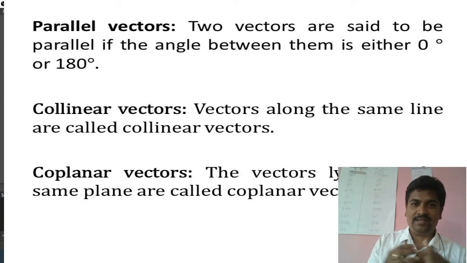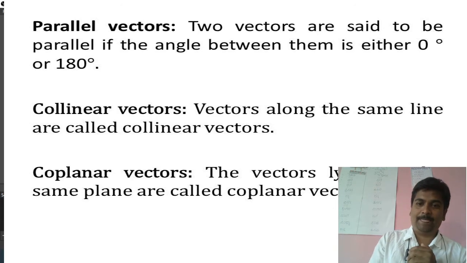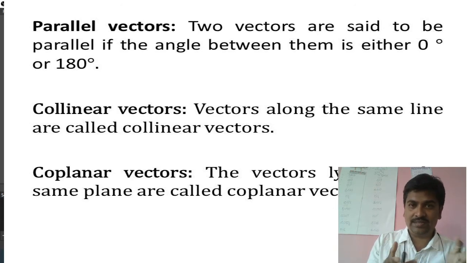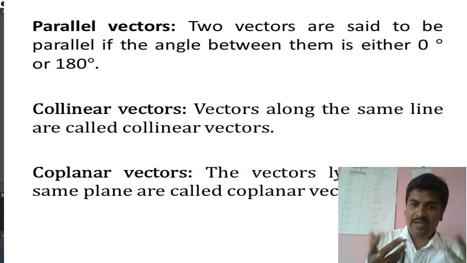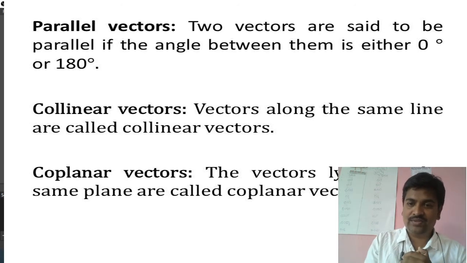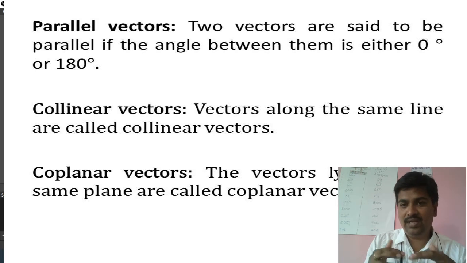Parallel vectors. Two vectors are said to be parallel if the angle between them is either 0 or 180 degrees. You cannot call them equal vectors because the magnitude need not be the same here. For parallel vectors, the magnitude doesn't matter. Two or more vectors can have any magnitude.